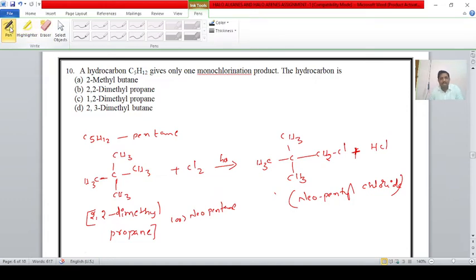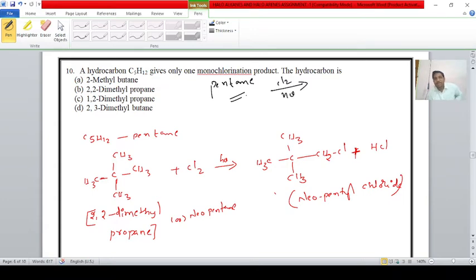Question number 10 we are discussing. A hydrocarbon C5H12 gives only one monochlorination product. The hydrocarbon is, students, C5H12, that is nothing but pentane. The options are 2 methyl butane, 2,2 dimethyl propane, 1,2 dimethyl propane, 2,3 dimethyl propane. Pentane gives only one monochlorination product.